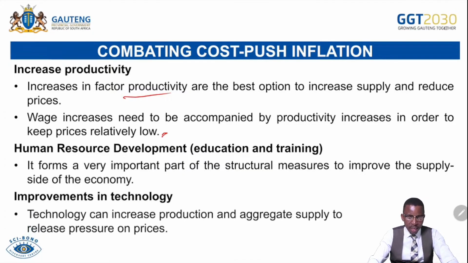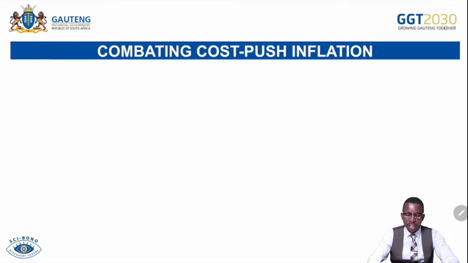Improve technology. Technology can increase productivity and aggregate supply to release price pressure. If ever the firm has adapted to modern technology, it produces more goods in a shorter period of time, spending less resources. For that reason, that will lead to the firm having what we call economies of scale. Then there will be no inflation in that situation.